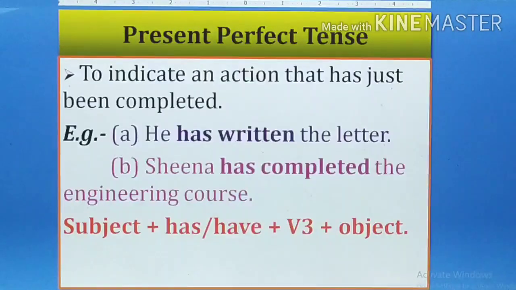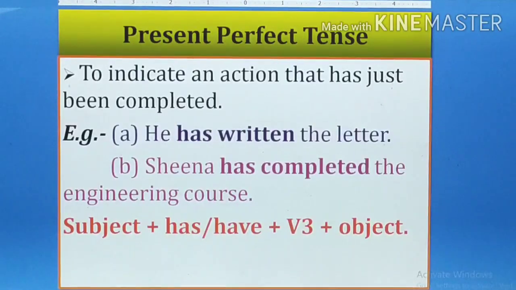Now next is the present perfect tense. What is present perfect tense? Present perfect tense means the action which was started today and now it is completely over. Means in the present only, today it was started and now it is fully completed. That is the present perfect tense, to indicate an action that has just been completed. So example is, he has written the letter.